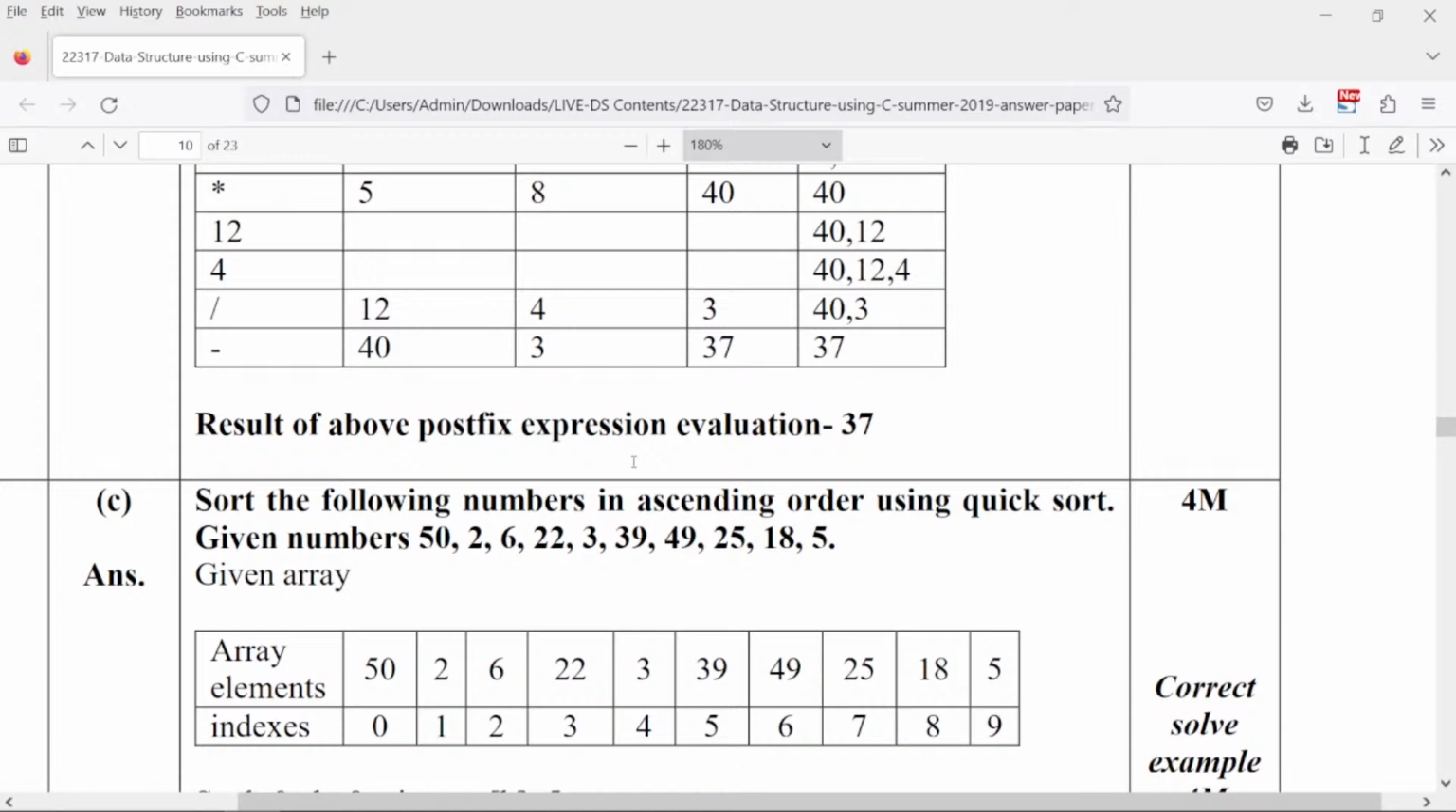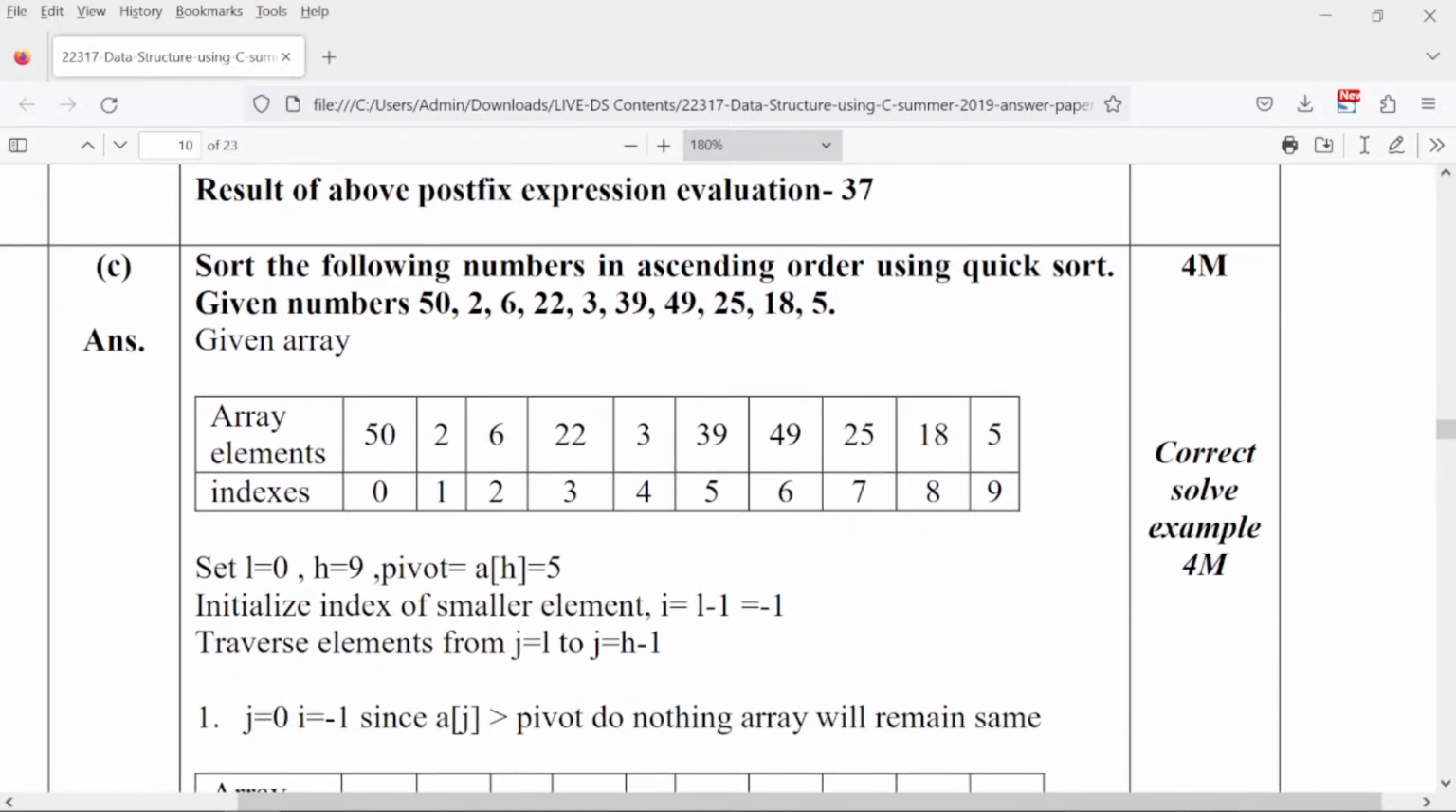Okay. So sort the following numbers in ascending order using a quick sort. Okay. Given numbers 52.